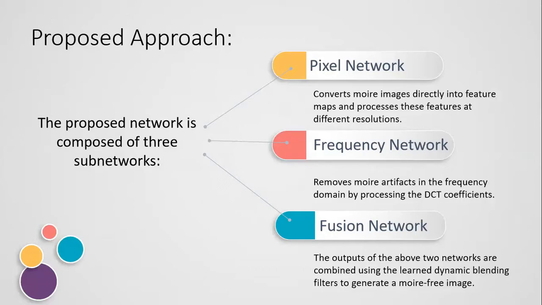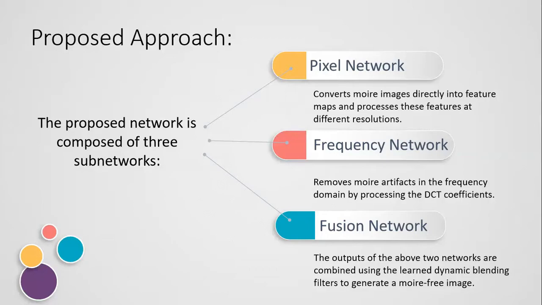I'll explain it further. So basically, in this slide, I'm giving a brief introduction about these three subnetworks of our proposed model. Finally, the last one is the fusion network. What will it do? Finally, the outputs of the above two networks, both the pixel network and the frequency network, are taken as input in this fusion domain. First, we estimate the individual results produced by the pixel network and then the frequency network. Now, the fusion network uses these results to generate Moire-free images by learning some dynamic filters.